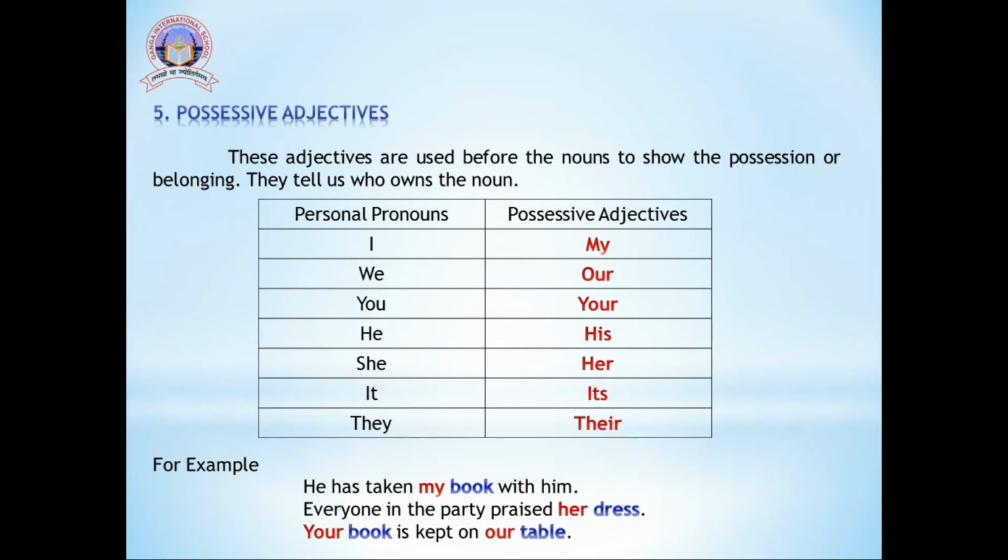In the next sentence, everyone in the party praised her dress. Third sentence, your book is kept on our table. So we can see my, her, your, our, all these are the possessive adjectives.